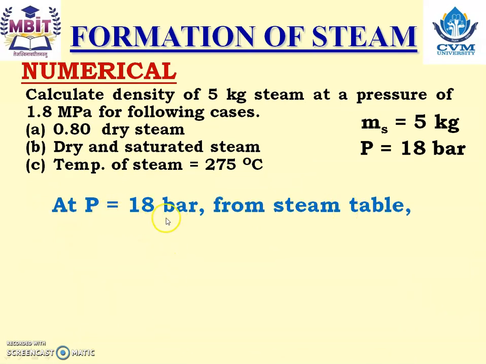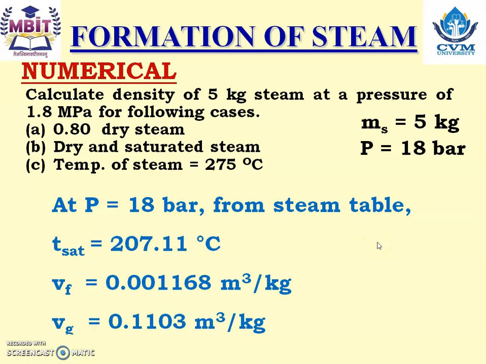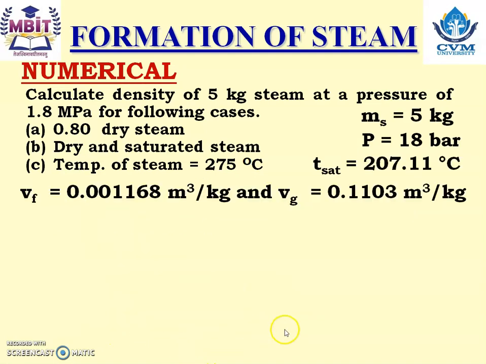At P is equals to 18 bar from steam table, let us write down the values. T sat, that is saturation temperature, is 207.11 degrees Celsius. Vf is equals to 0.001168 meter cube per kg. Vg is 0.1103 meter cube per kg.